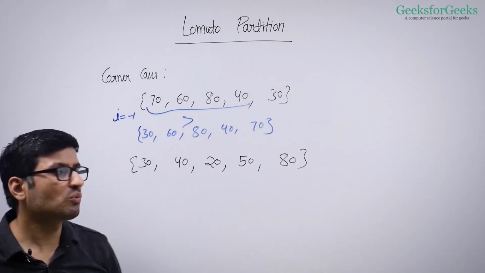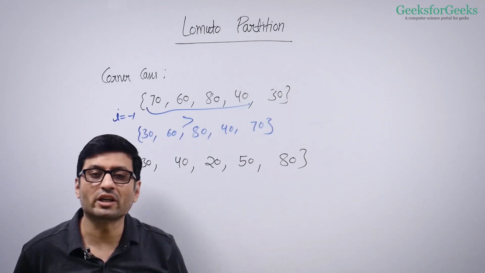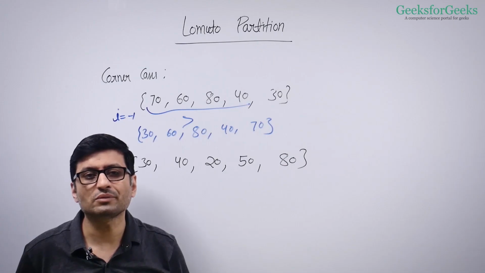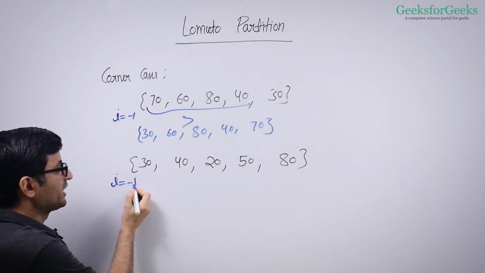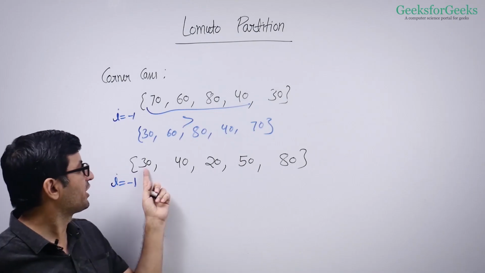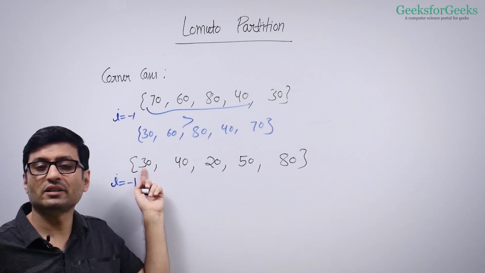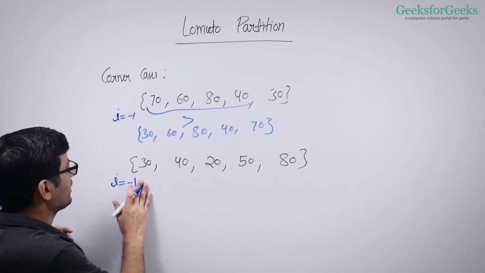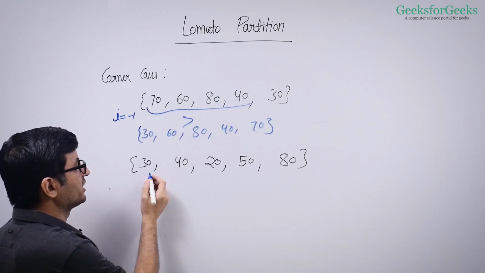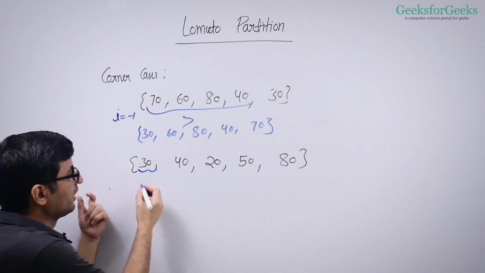Let's now talk about what happens when your pivot is greatest of all. Please do a dry run for this particular case also. Let us see what happens. We initialize I as -1. So when we are here, our J is here. We see that array J is smaller than pivot. So we'll do I plus plus, right? And we'll swap array I and J. So we are going to make the window of smaller elements of size 1.